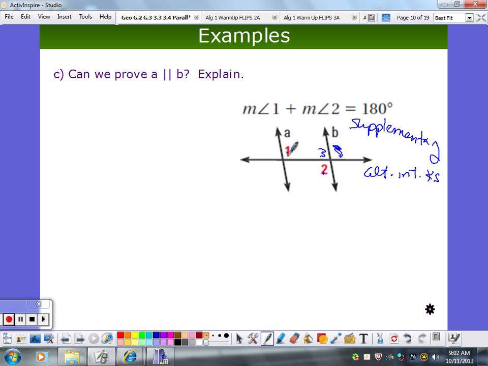Do we have anything that says if they're supplementary? And as a matter of fact, what's the only case where if they're supplementary, we're going to get parallel lines? When they're 90 degrees. It's the only time it's going to work. Did they tell us it's 90 degrees? So we don't have enough information. We don't have a theorem or postulate because it's just not true. So that one, no, we don't have enough information.